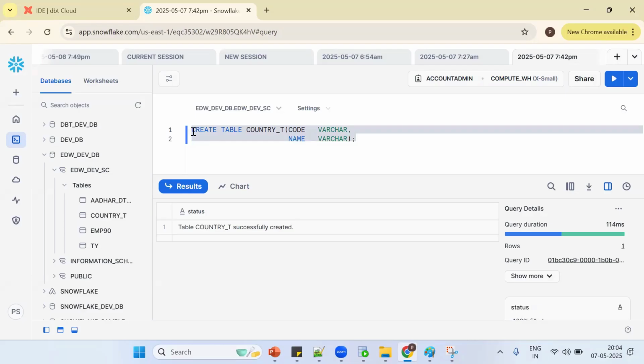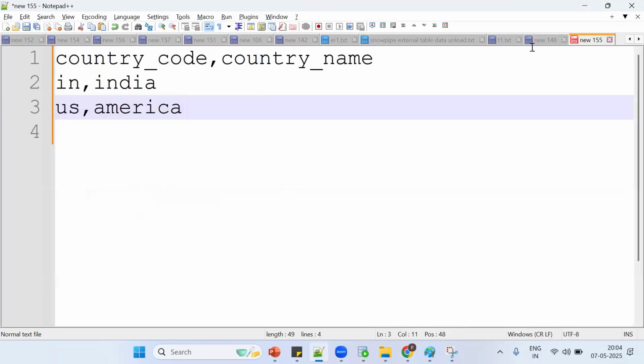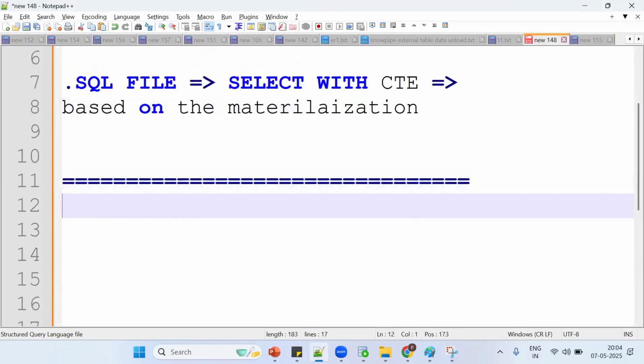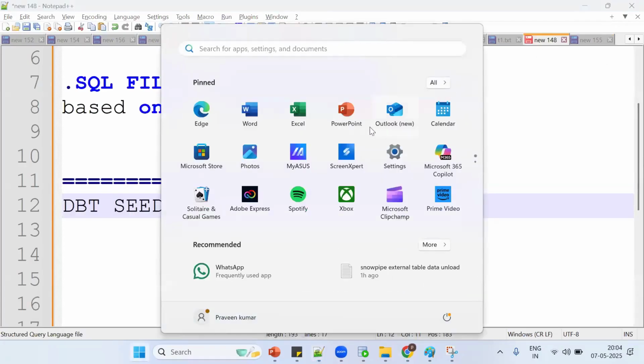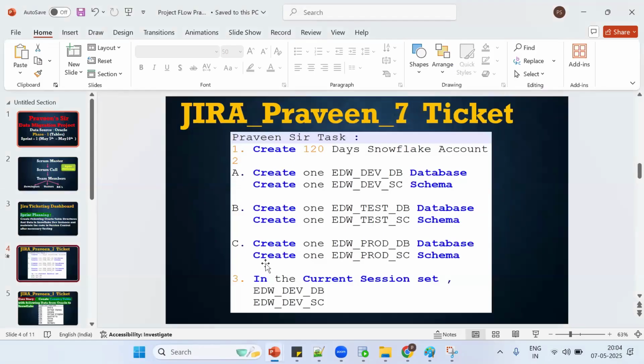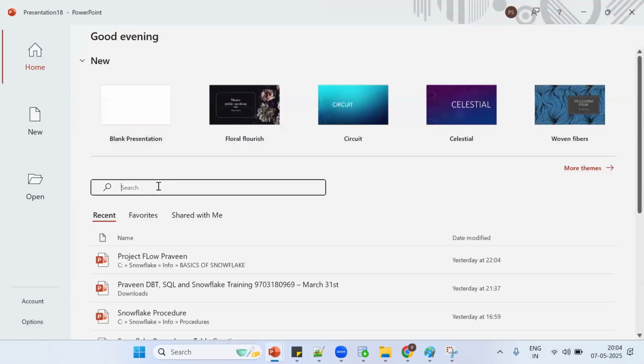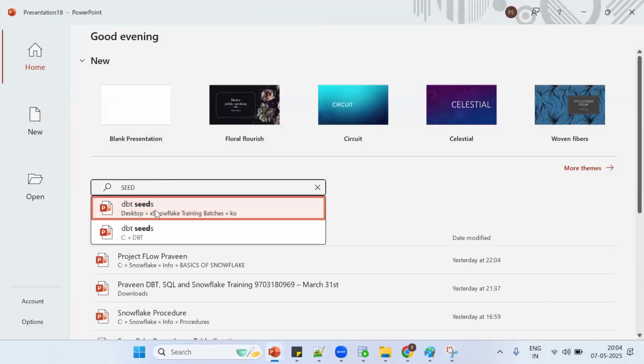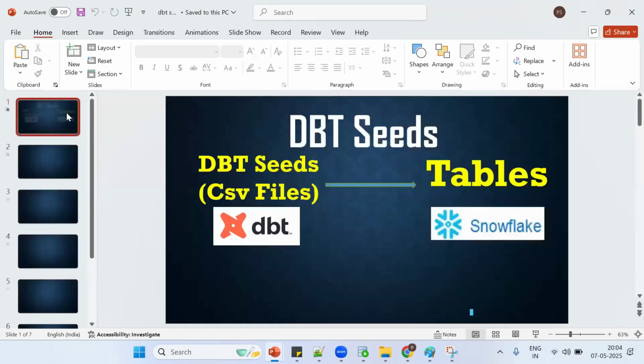Seeds. Seeds concept. So now we are discussing the seeds concept, the DBT seeds concept. If you see this PPT, you'll get some clarity. Simple concept. Okay, once you complete all this, you'll get some clarity on this particular topic. Search for seeds. So see, what is seeds? DBT seeds are CSV files. Whenever we run the seeds, what happens? A table will be created. It's a simple thing.